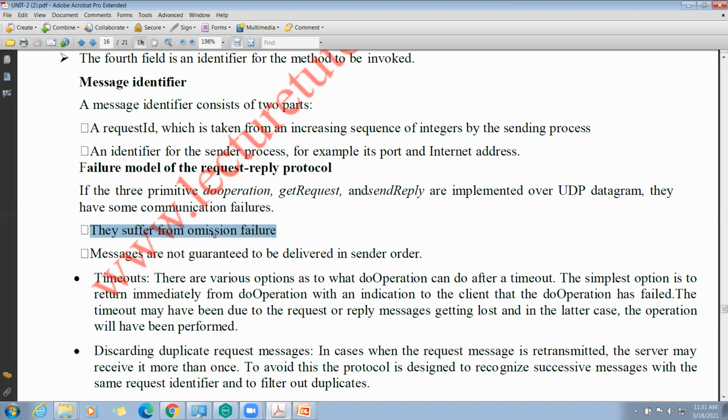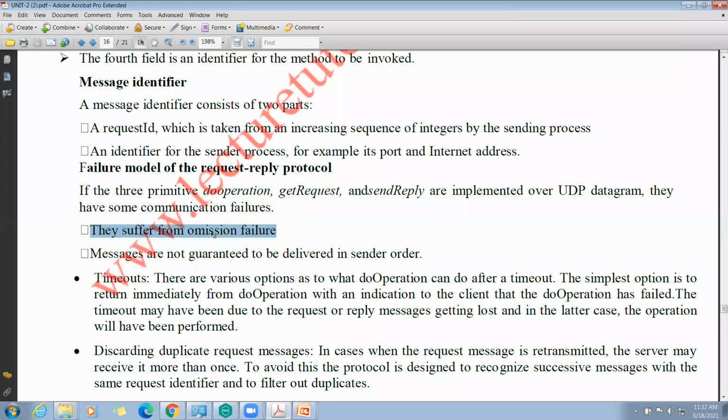If a sender wants to send a do operation request, it needs to go to the outgoing queue of the sender. If that outgoing queue of the sender is full, that is sending omission failure. If the request fails in between during transmission, that is called transmission failure.